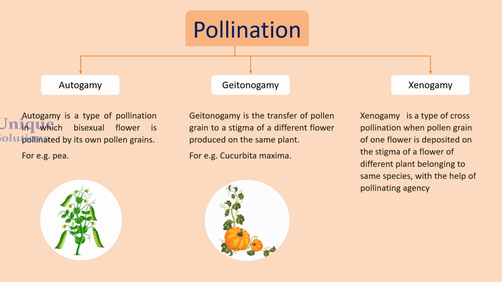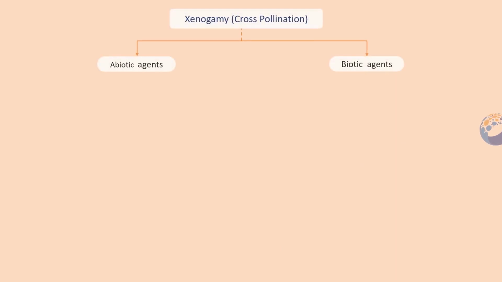Xenogamy is a type of cross-pollination when pollen grain of one flower is deposited on the stigma of a flower of a different plant belonging to the same species with the help of a pollinating agency. Cross-pollination requires various agents as follows.